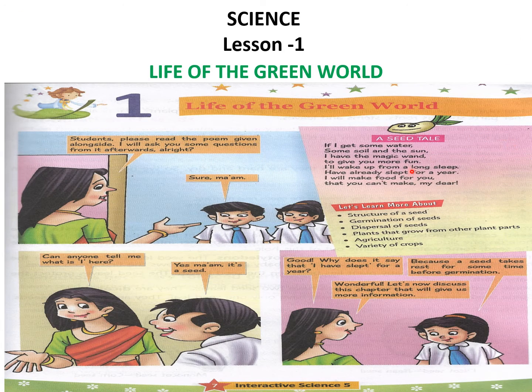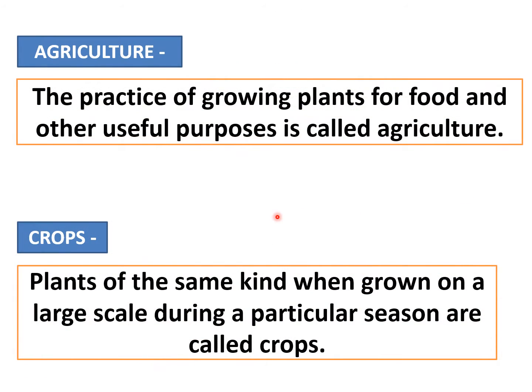We are going to do the last topic of this chapter, agriculture and variety of crops. So let us begin. Already we have read the chapter in the live class. Now once again I will just revise the main topics.